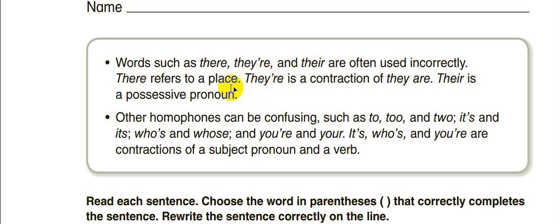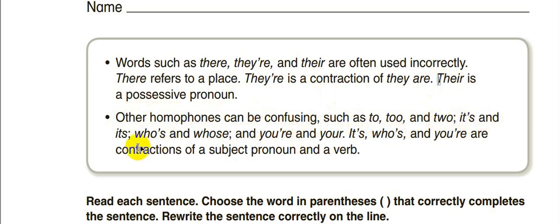For example, they're is the contraction of what? It is a contraction of they are. Their is a possessive pronoun. When I say their, remember, after their there is always a noun, like their home, their car, their book. Other homophones can be confusing, such as to.